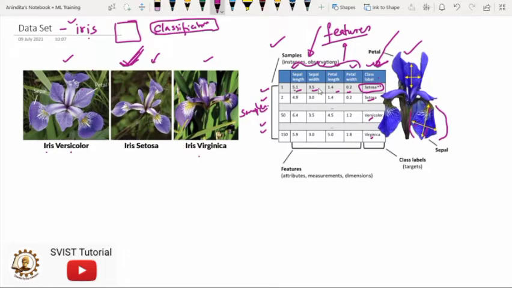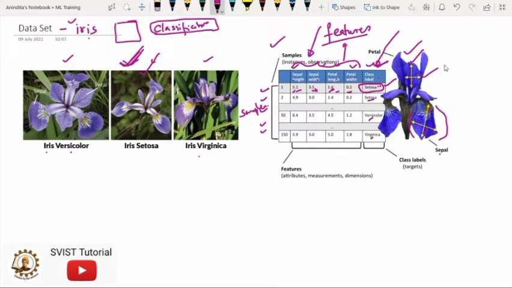These are noted over here. And then we have petal length and petal width, which are also noted here. So whenever we are defining one particular flower of one specific variety, we have to define its 4 features: sepal length, sepal width, petal length, petal width.